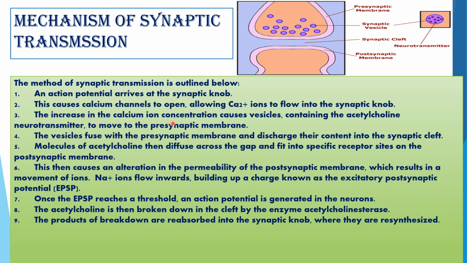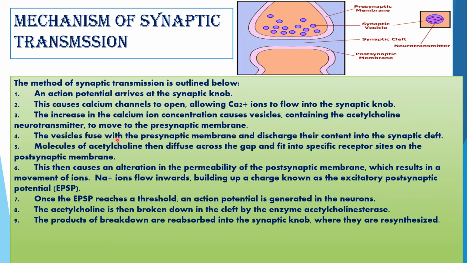The increase in the calcium ion concentration causes vesicles containing the acetylcholine neurotransmitter to move to the presynaptic membrane. That means from the vesicle, the neurotransmitter acetylcholine will come out and it will move to the presynaptic membrane.